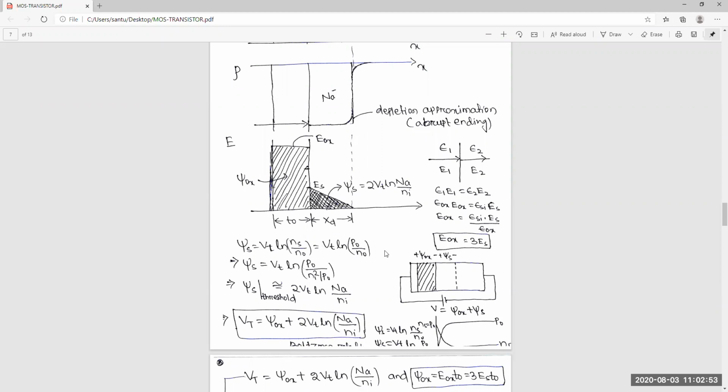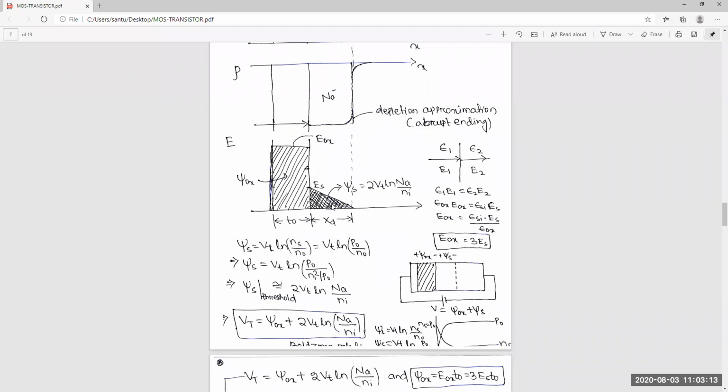You don't have to remember all these things. Just map an image in the brain that this is the electric field and distance figure. Then you will calculate everything from here.